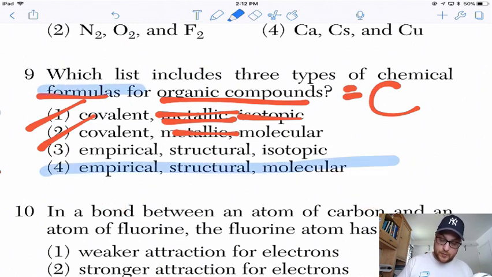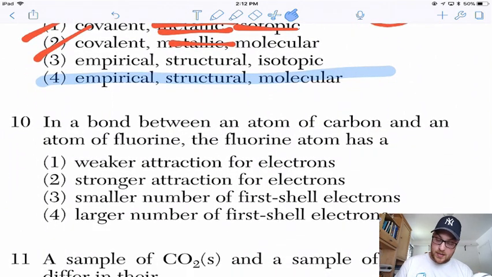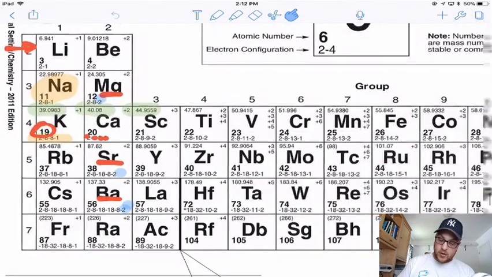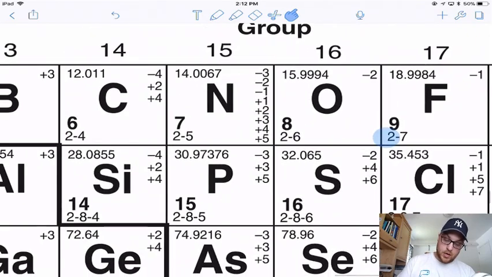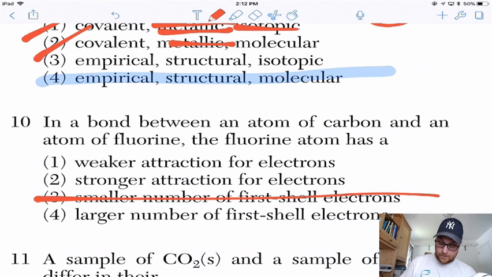The key word there was formulas. 10. In a bond between an atom of carbon and an atom of fluorine, the fluorine atom... so let's do 3 and 4 first, because 3 and 4 would be the easiest to check. 3, a smaller number of first shell electrons, or 4, a larger number of first shell electrons. If I look at fluorine, fluorine has 2 in the first shell, and carbon also has 2 in the first shell. So I'm going to cross out those because they're both the same.